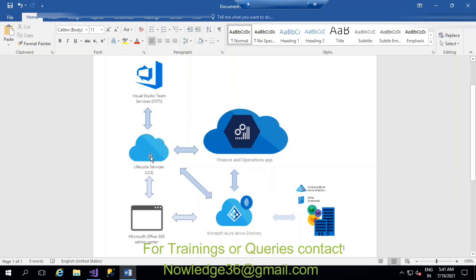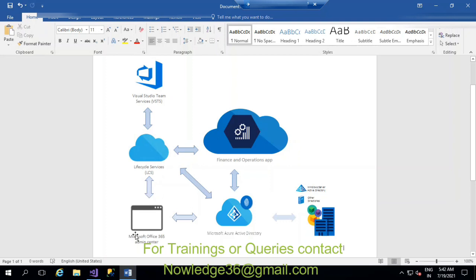This is also a main thing. LCS is a collaboration portal, and it provides every update regarding our machine. You will be able to see those updates in LCS, and project related details as well.